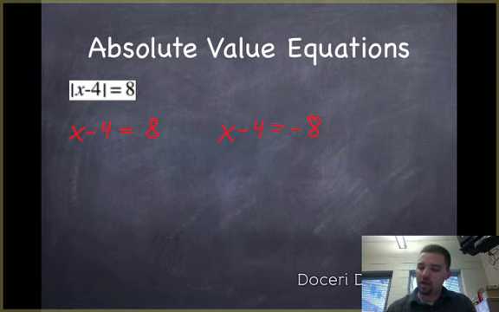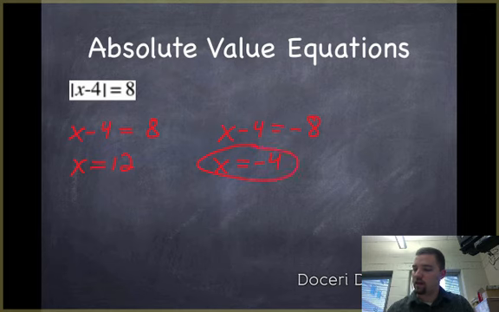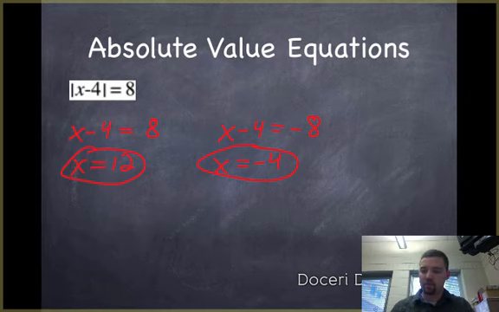I'm going to solve both. I add 4 to both sides, so I get x equals 12, and on the other, if I add 4 to both sides, x equals -4. So two solutions there. Now I should quickly check my solutions. When I plug in 12, I get 12 minus 4 is 8, and the absolute value of 8 is 8. When I plug in -4, -4 minus 4 is -8, and the absolute value of -8 is 8.